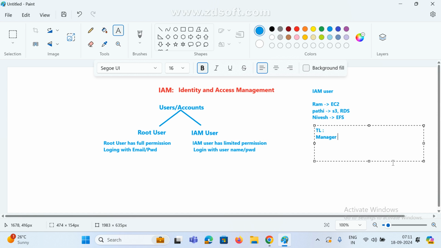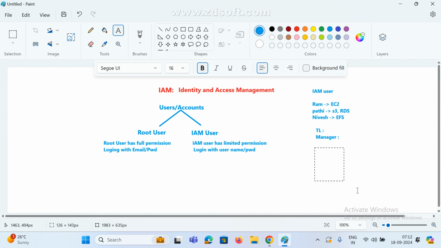For managers I want to give some extra permissions. So we create multiple groups and add users under them. If you give any permission to a particular group, that permission is applicable to the users under it. This is very simple.